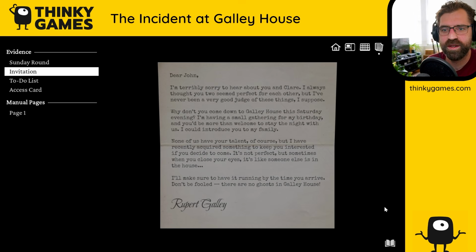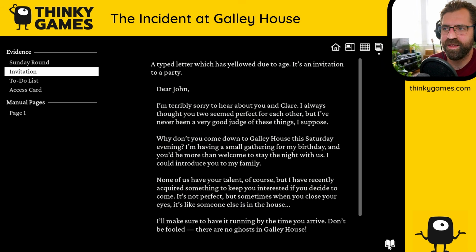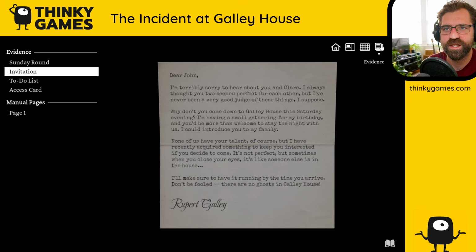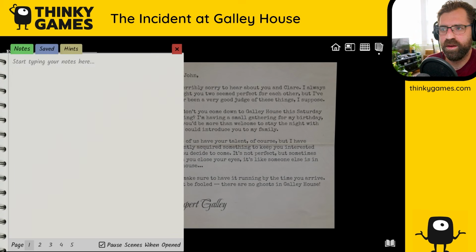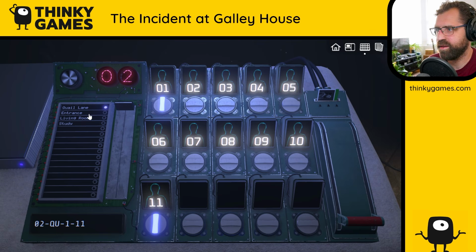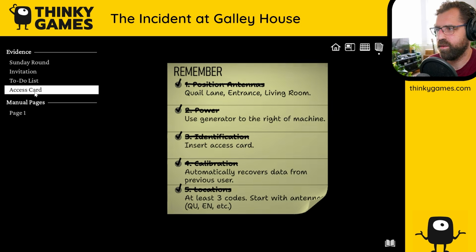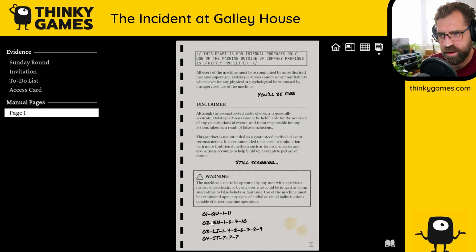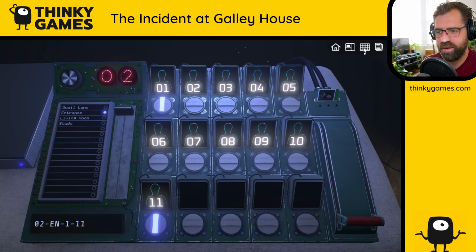Are you sure? What does this do? Ah, okay, so that lets you read it in that format instead of actually on the object itself. Okay, so we're gonna do entrance. Where was it? Manual page. Go to 1, 6, 7, and 10. So 1 is still there. 11 is not. 11 was the kind of posher voice, kind of stereotypical butler voice maybe. It was like, do you work for Rupert? So that could make sense.